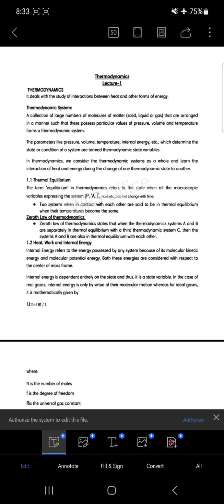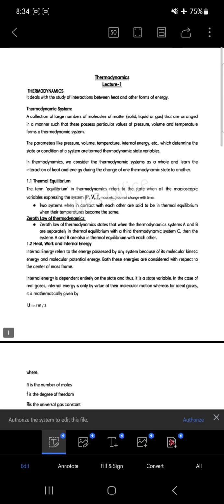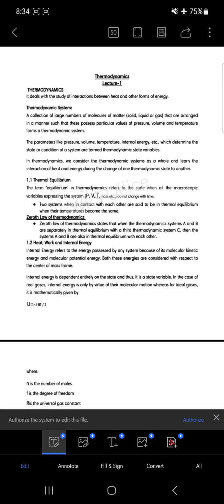So if I am talking about the internal energy of the system, it is said that the total internal energy of an ideal gas is entirely the kinetic energy of the molecules, in case of an ideal gas. That is what is written here also in some other words, I hope that you have noted it down. Internal energy refers to the energy possessed by the system because of the molecular kinetic energy, see here it is written, and molecular potential energy. Why I neglected the potential energy, that you better know.